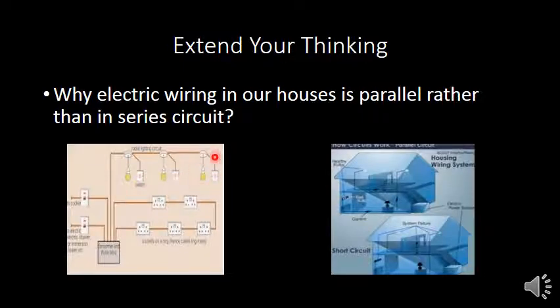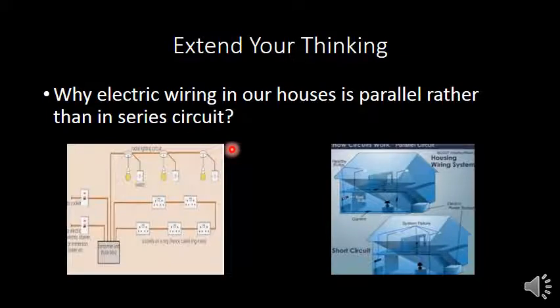How much current is provided to the first, second, and third appliances? All of these are independent of each other. So electrical wiring in houses is in parallel circuit rather than in series circuit. Hope all of you have understood it. In parallel circuit, all of the appliances work independently of each other.